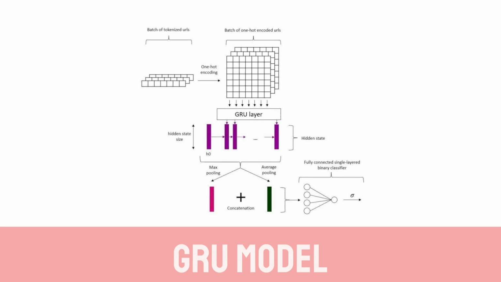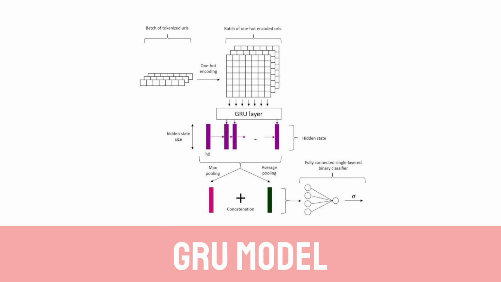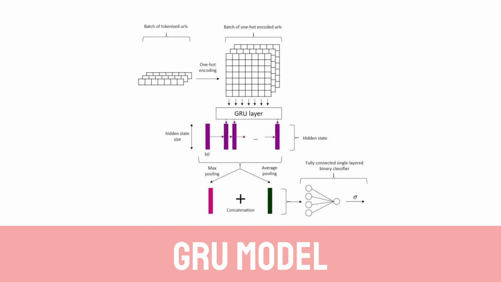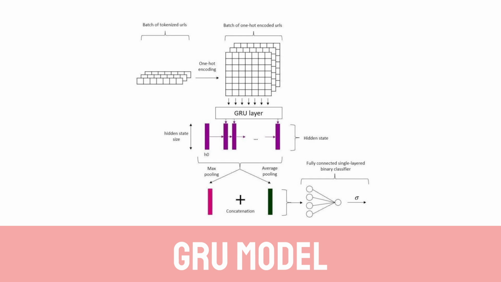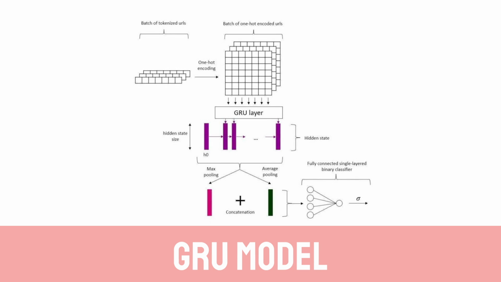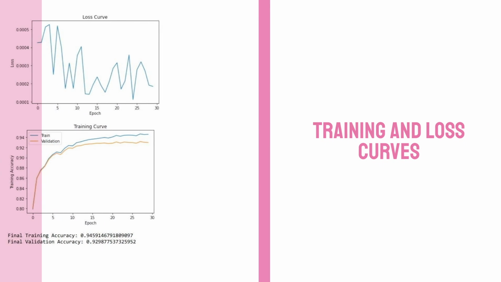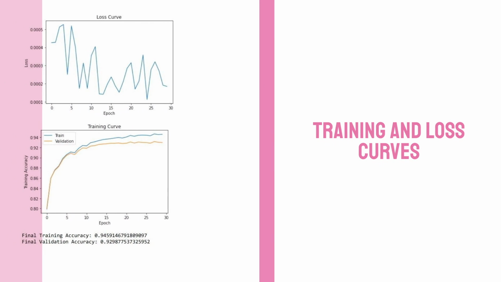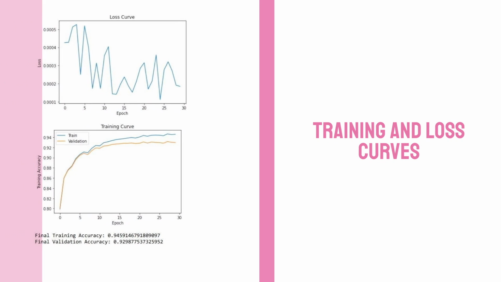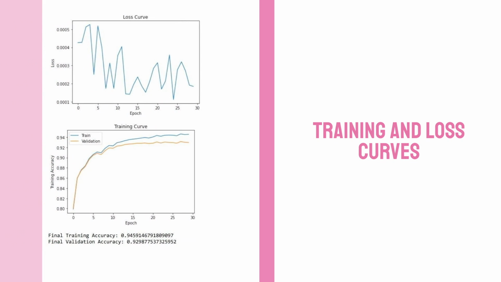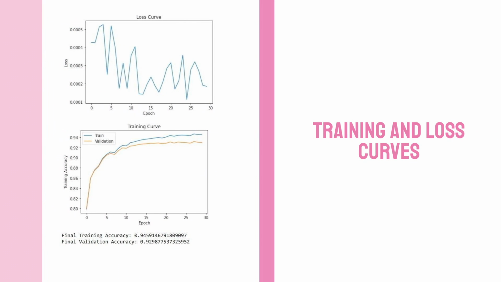This GRU model's architecture is detailed in the following graphic. As you can see, it consists of one GRU layer followed by one linear classification layer at the end. Additionally, prior to inputting the tokenized URLs to the GRU, one hot encoding occurs. The training curves of the best model are shown here. The loss curve is rather noisy but gradually goes down, and the training and validation accuracy both move up consistently over the epochs. We can also examine some of the predictions our model is making on a random sample of the test set, which generally seem reasonable.